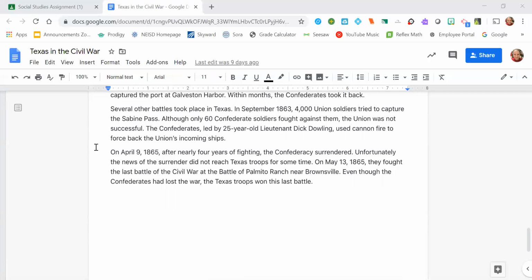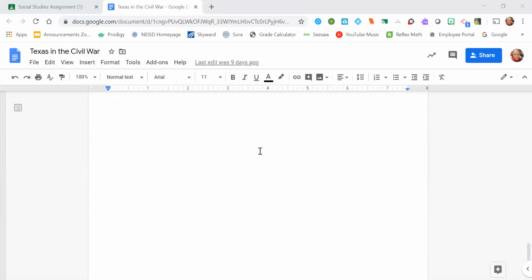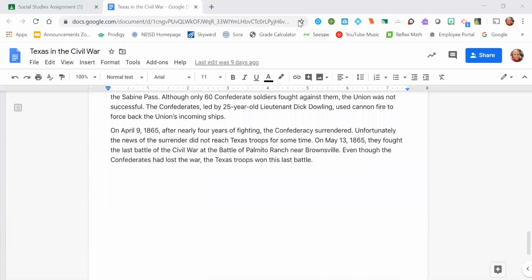On April 9, 1865, after nearly 4 years of fighting, the Confederacy surrendered. Unfortunately, the news of the surrender did not reach Texas troops for some time. On May 13, 1865, they fought the last battle of the Civil War at the Battle of Palmetto Ranch near Brownsville. Even though the Confederates had lost the war, the Texas troops won this last battle.